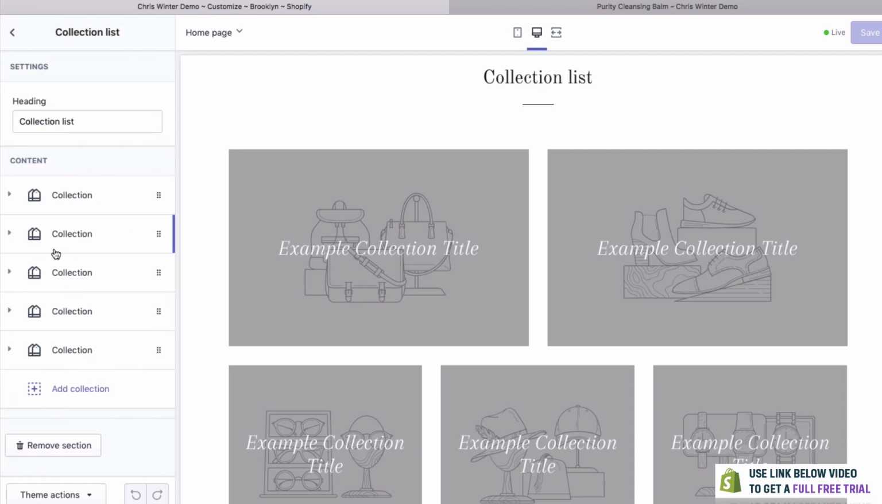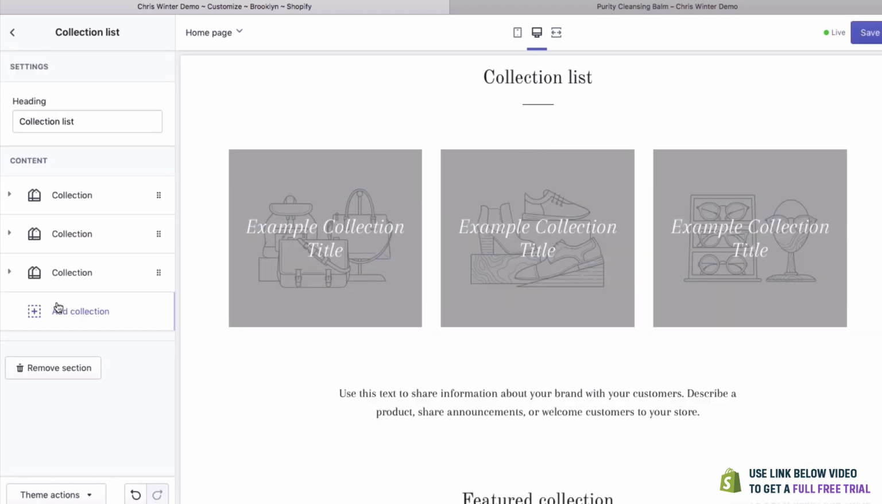Now we have 5 collections, but we only have 3. So let's delete a few of these. We'll remove content.